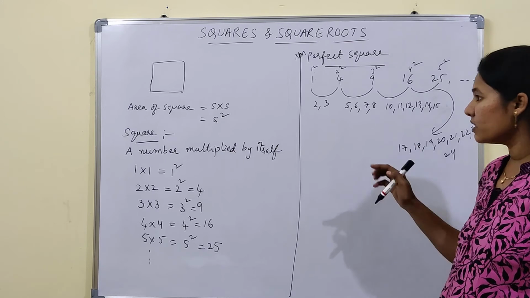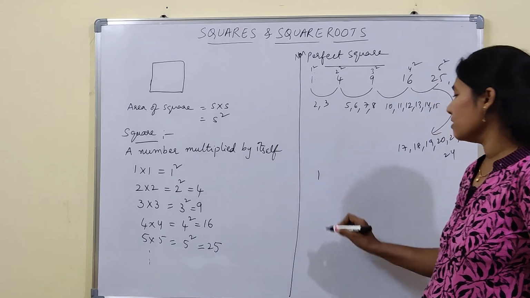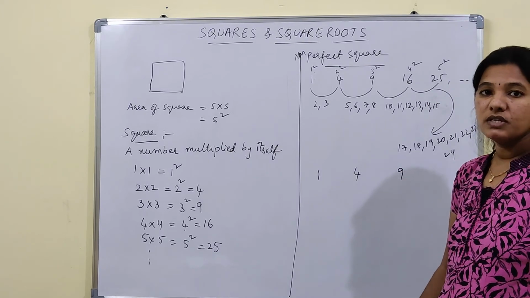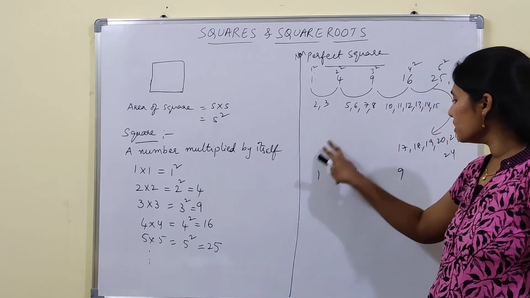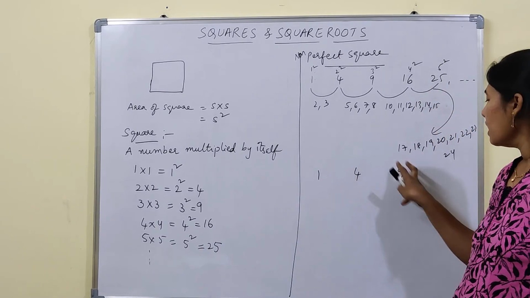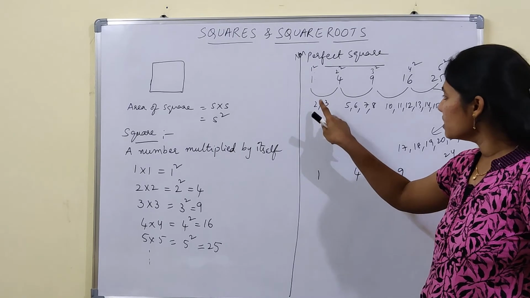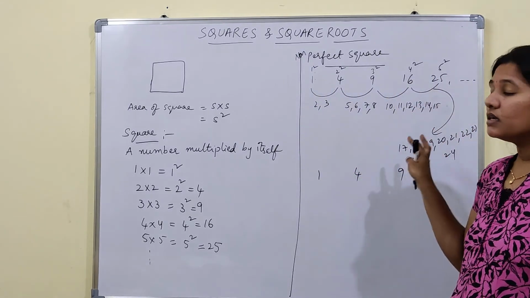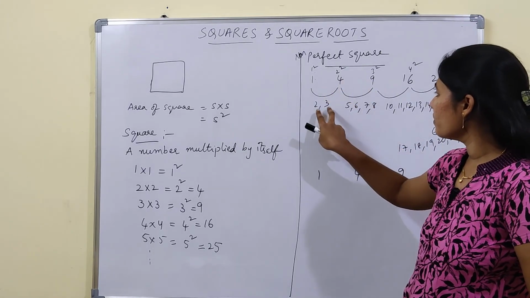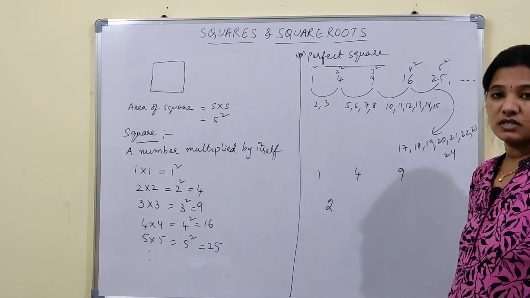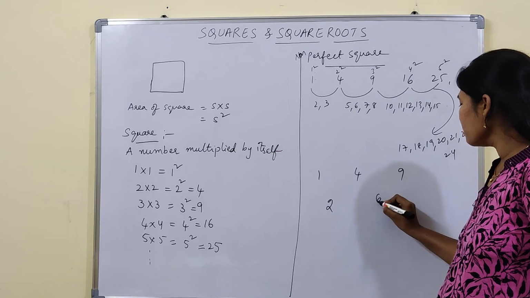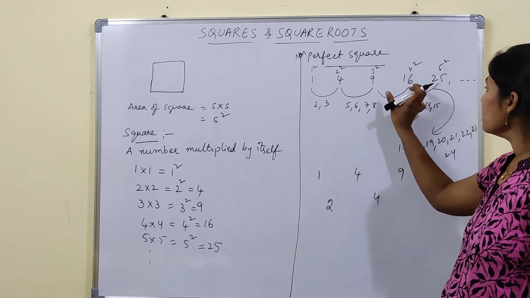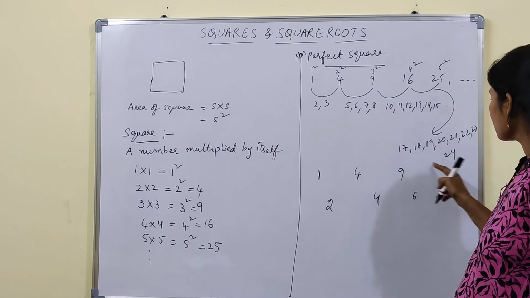Between the perfect squares 1, 4, 9, 16, 25 and so on, between the first two perfect squares we have 2 numbers, between the next two we have 4 numbers, then 6, and next 8.